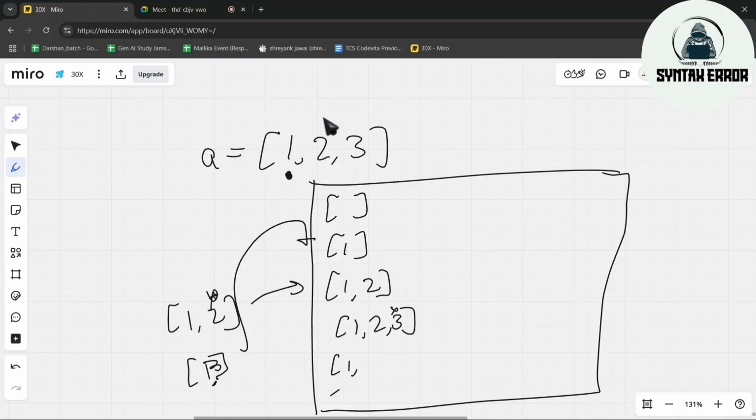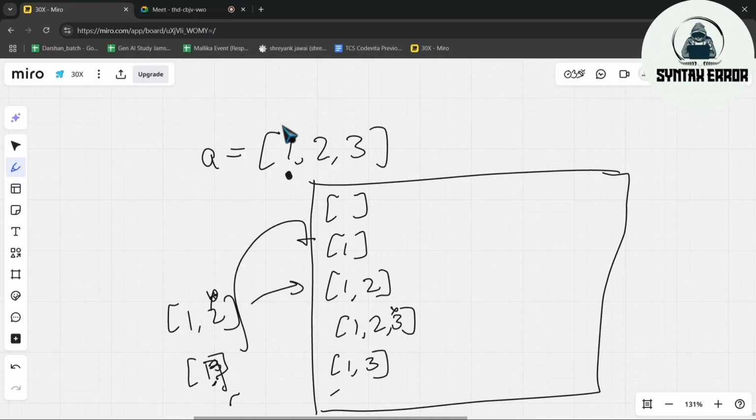So from here, we took this path, then this path. After completing all the elements from this path, we will eradicate this element, and we will go here. So 1 and 3. Again, are there more elements to add? There are no more elements in front of 3. At that time, we have to eliminate 3 also. When we eliminate 3, again only 1 will be remaining. That is already present. So we have written all the possible conditions starting with 1.